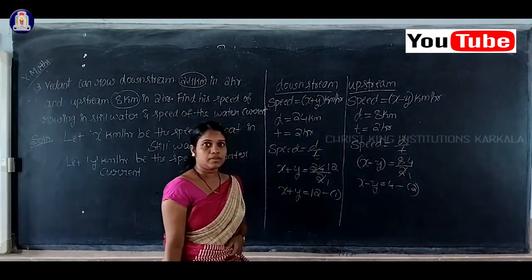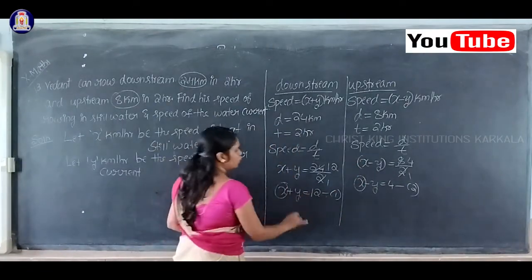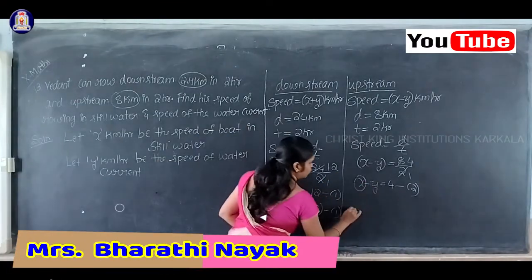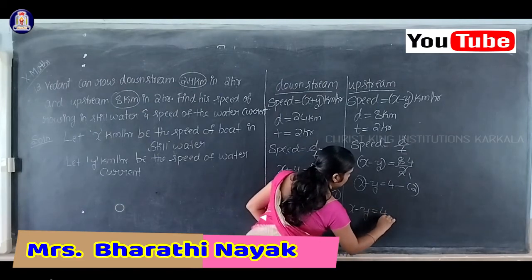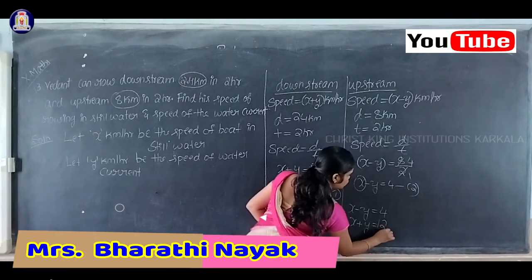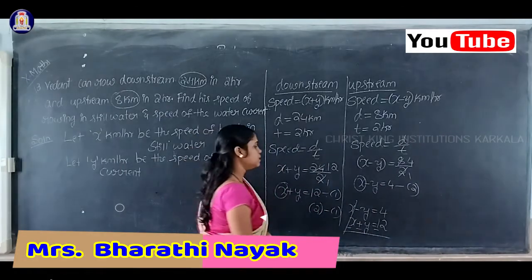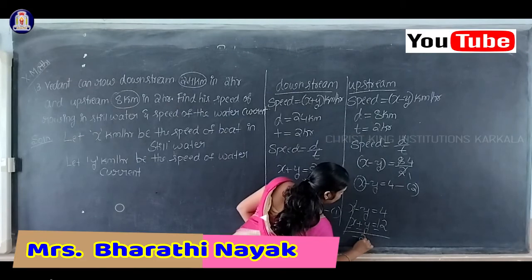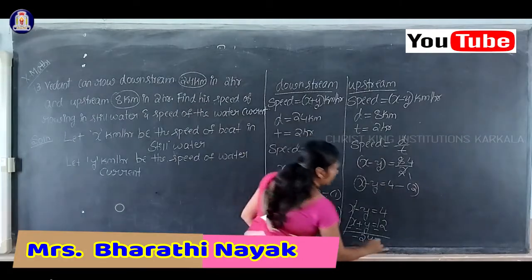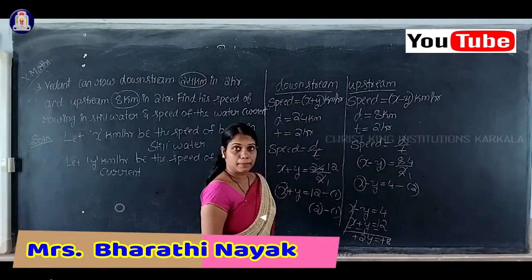So again I'll use the elimination method. While using the elimination method, the first term must be the same here. Therefore I can do equation 2 minus equation 1. First write equation 2, x minus y is equal to 4. Equation 1, x plus y is equal to 12. Change the sign, plus x and minus x will get cancelled. Minus y minus y is minus 2y. 4 minus 12 is equal to minus 8. Now on both sides minus and minus, so it will become plus.